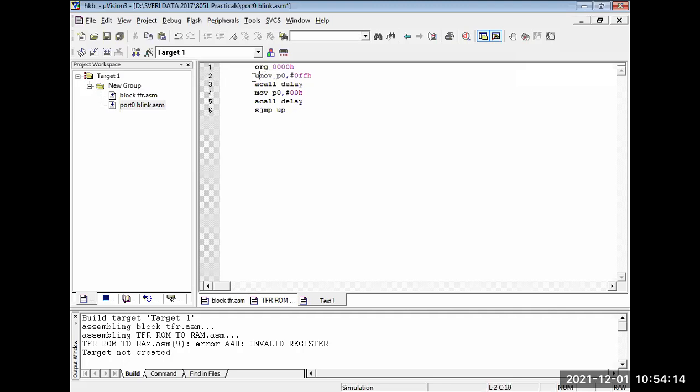Up will be here, and you will write the delay code here. Our delay code: delay colon, MOV R3, comma, hash 0FFH. DJNZ R3, comma, up. If we gave M, let's give M. M will be here. And then RET, END, space. Is the code correct?